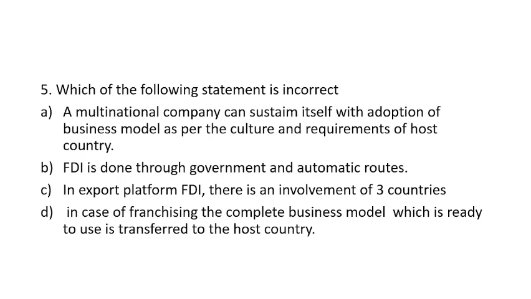Then B, FDI is done through government and automatic routes. A and B are totally correct. Then C, in export platform FDI, there is an involvement of 3 countries. This statement is also correct. But D, in case of franchising, the complete business model which is ready to use is transferred to the host country. This statement is false. Why?